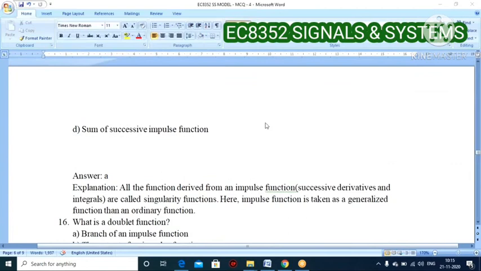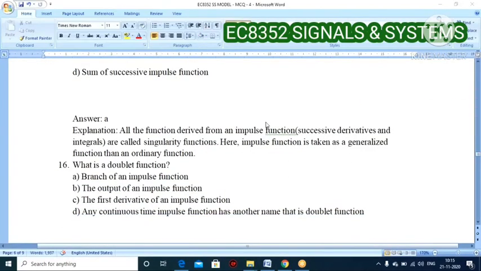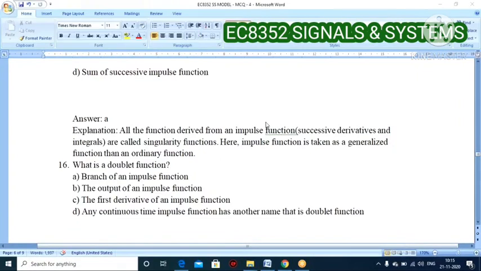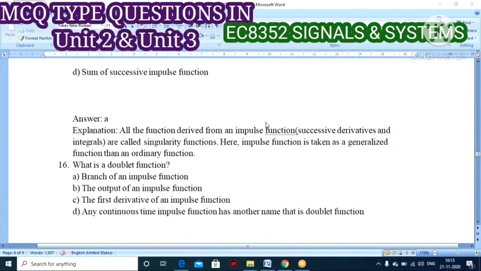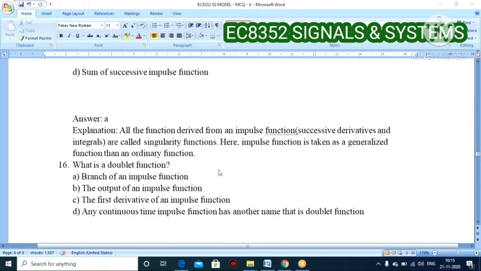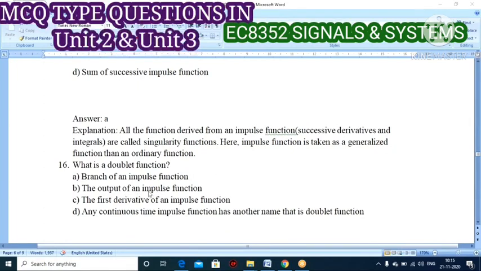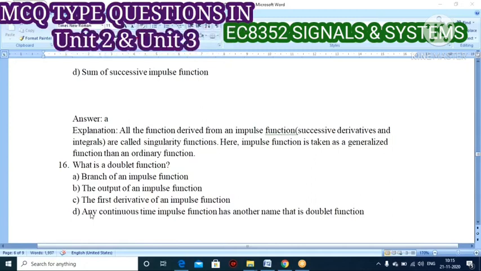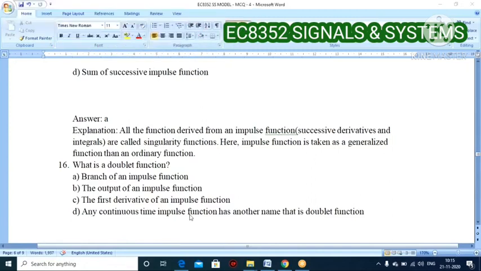Next question: what is the doublet function? The previous one was singularity, now the doublet function. Singularity means successive derivatives and integrals. Doublet means, option A, branch of impulse. Option B, the output of impulse. Option C, the first derivative of the impulse function. Option D, any continuous time impulse function has another name, that is doublet.